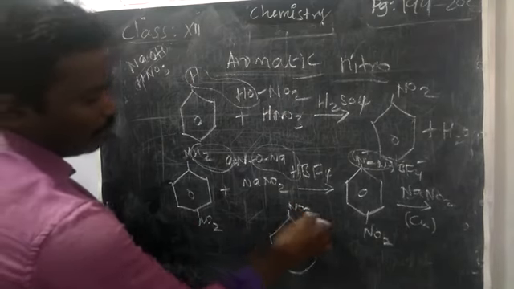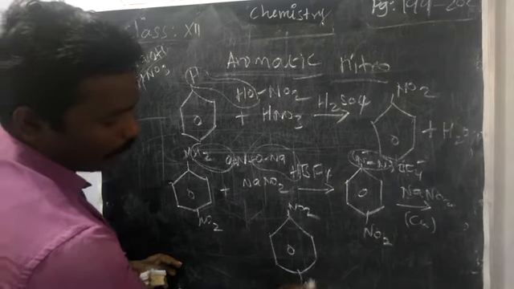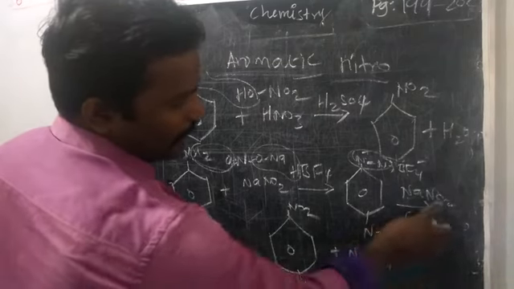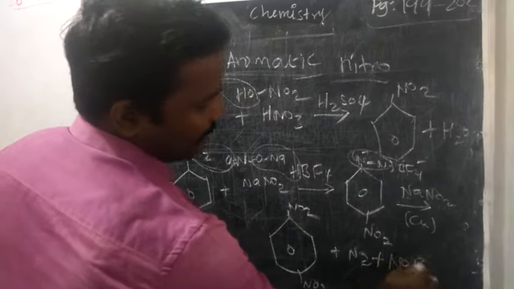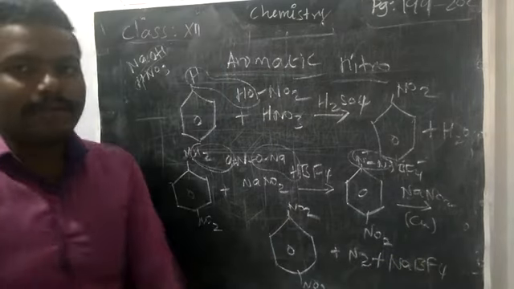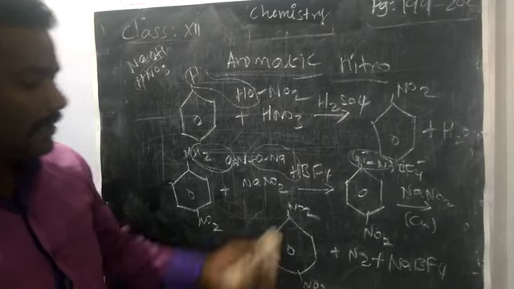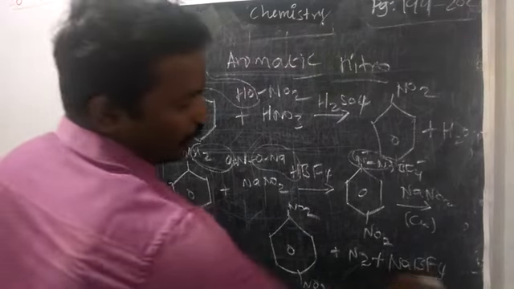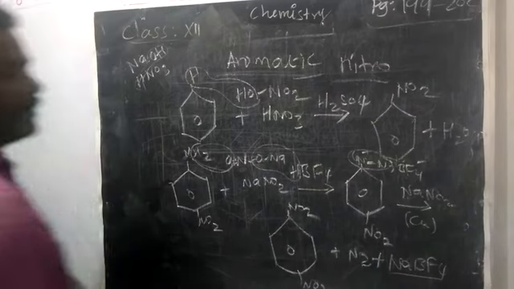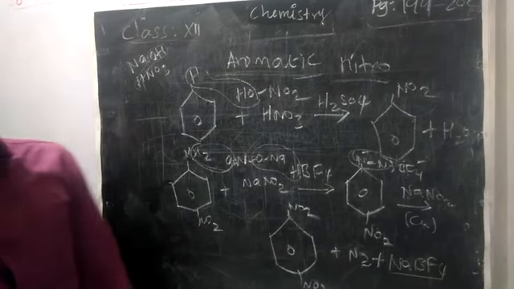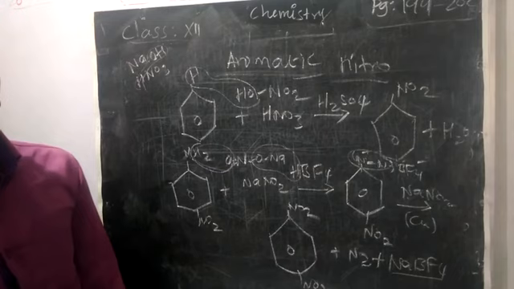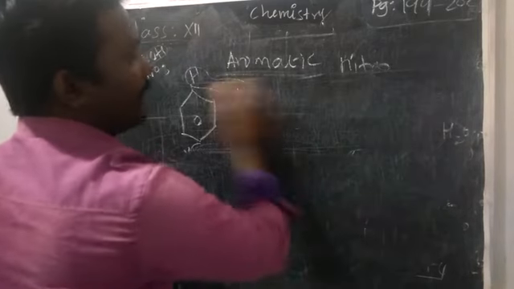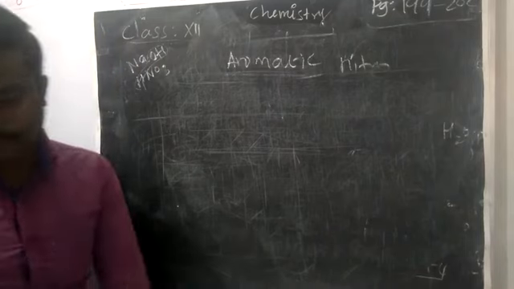So NO2, and at the para position we have one more NO2, plus nitrogen gas and also NaBF4, sodium borofluorate. All these compounds will form. Okay. This you can again split into NaF and BF3. Okay, right. Next we are going to learn another preparation of a nitrobenzene compound. Okay, this is also important.